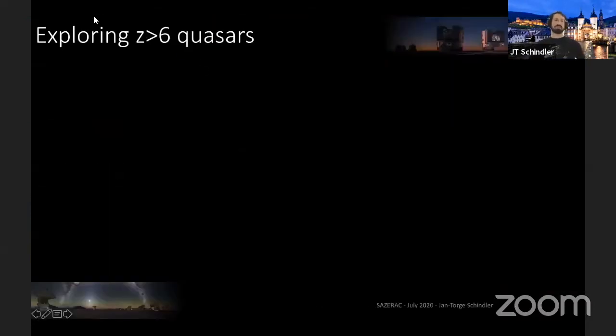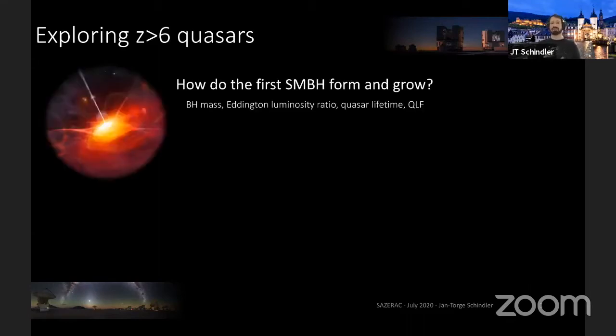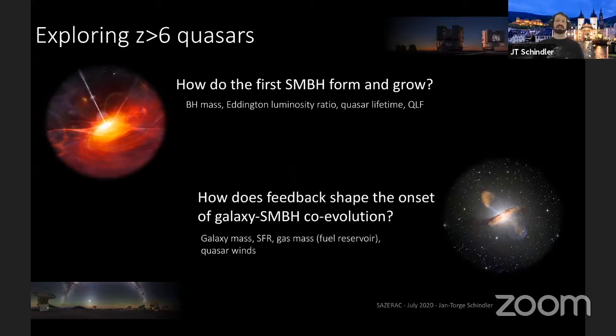So when we investigate high redshift quasars, there are multiple questions that we want to investigate, and I want to highlight two of them. The first one: how do the first supermassive black holes form and grow? We try to address this question by measuring black hole masses, Eddington luminosity ratios, quasar lifetimes, and the quasar luminosity function. The second question that I want to highlight is: how does feedback shape the onset of galaxy-supermassive black hole coevolution? To answer this question, we need information on the galaxy host, like the galaxy stellar mass, star formation rate, gas mass, or information on quasar winds.